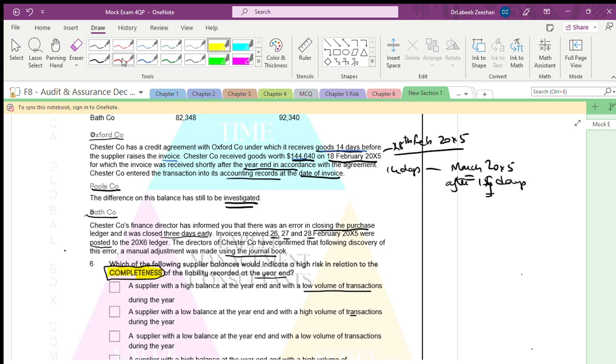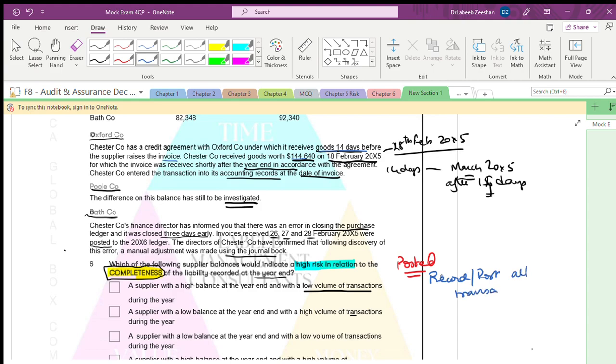It has to be posted, and it indicates a high risk in relation to completeness. Means you have to record or post all transactions.